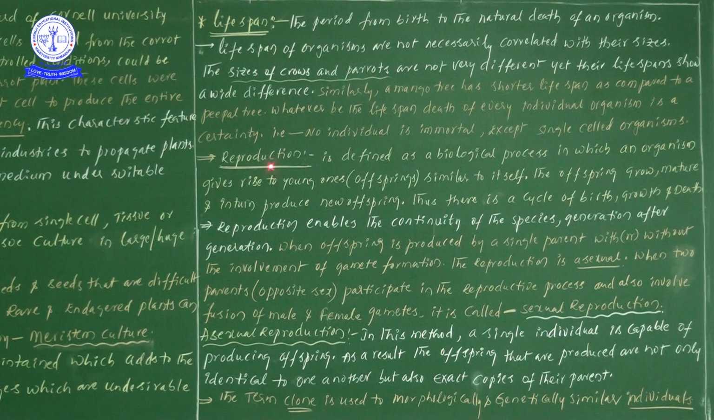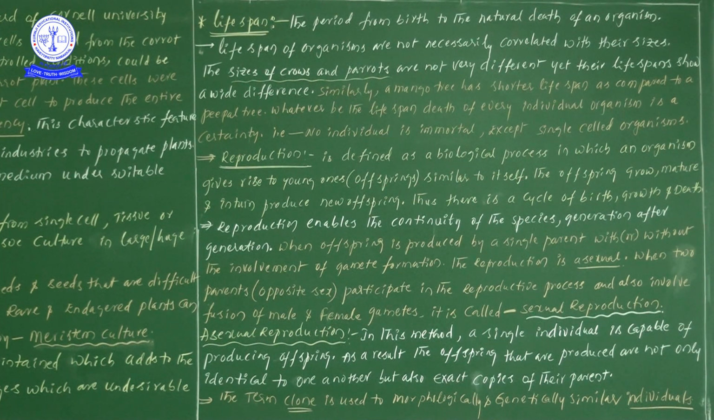Now let us start to move to an important concept, that is reproduction. Now from the reproduction point of view, it is defined as a biological process. So definitely this particular process we have to save in our mind. Now reproduction is a biological process. One more time, reproduction is a biological process, in which an organism gives rise to young ones or offsprings similar to itself.